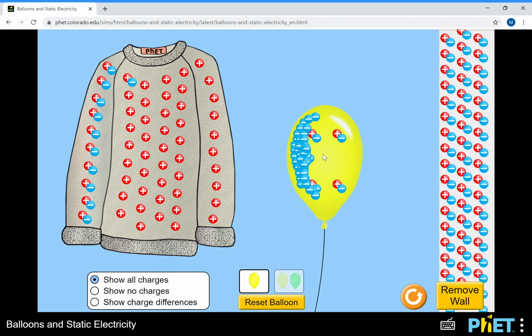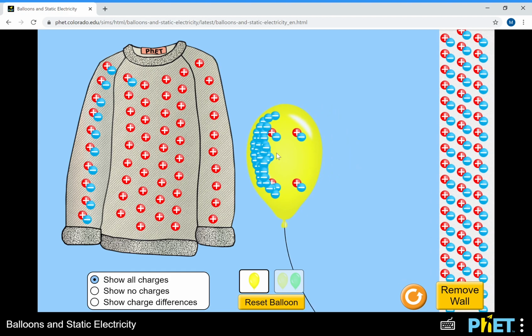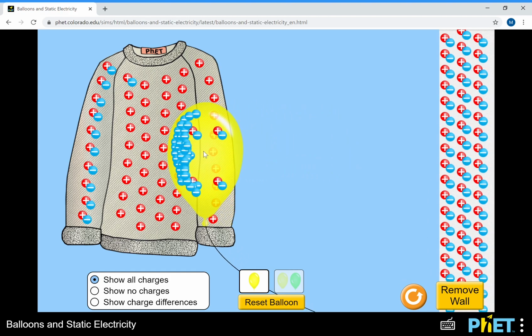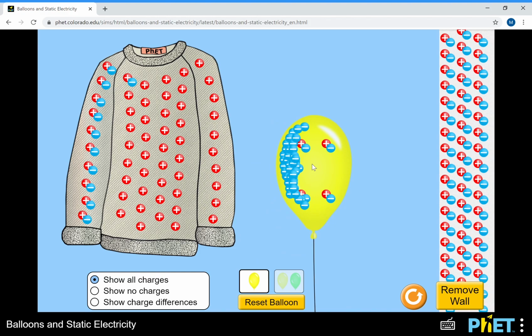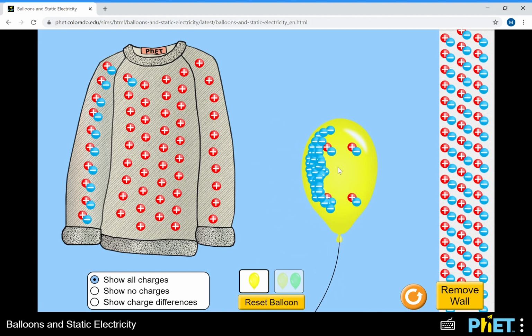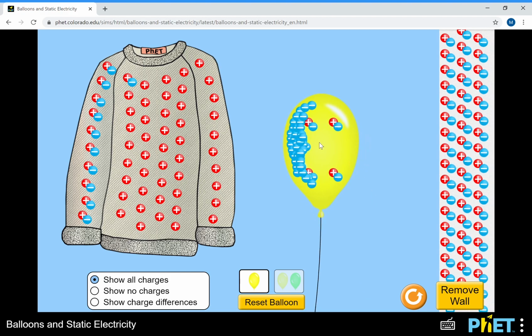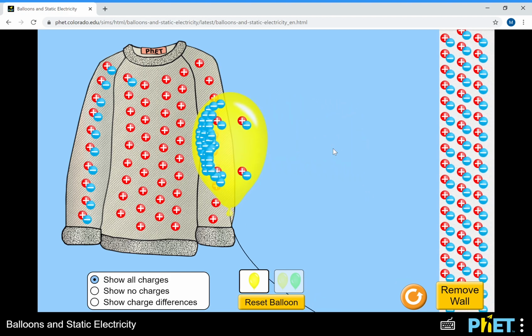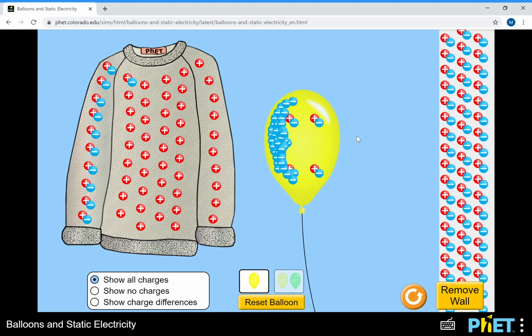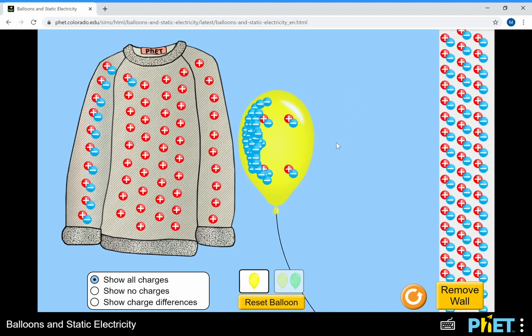Notice its positive charges have not gone anywhere. They're fixed in the nucleus. Now the sweater has lost electrons, and that's why it has a positive charge. The positive charges are important. They're just sitting there, sort of spectators, but they do attract electrons. So now the balloon and the sweater are oppositely charged, and if I let go, you'll see that the balloon is pulled over to the sweater.